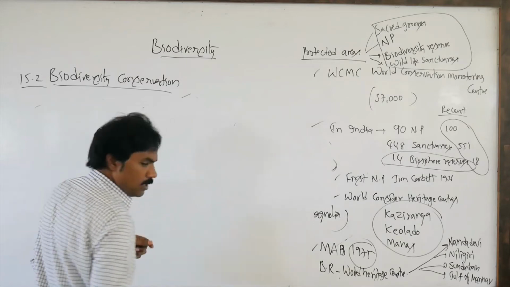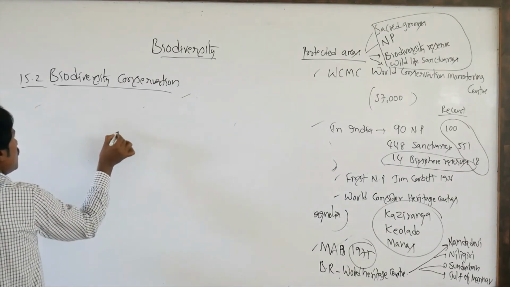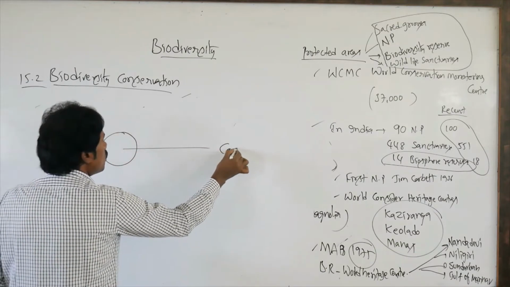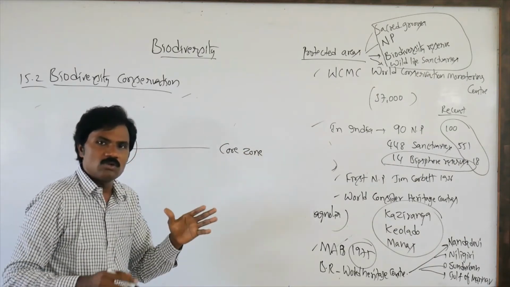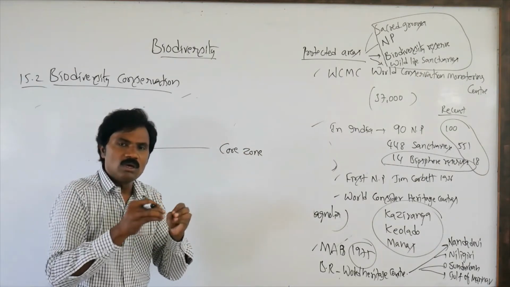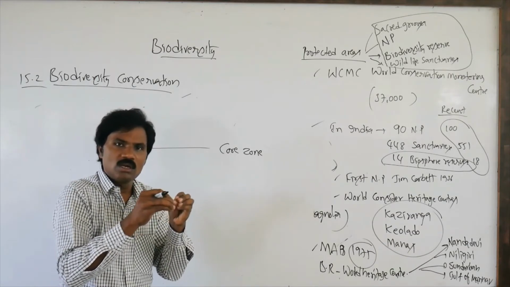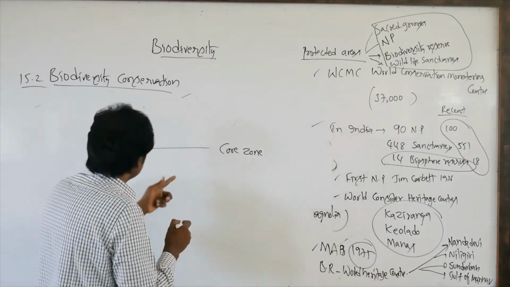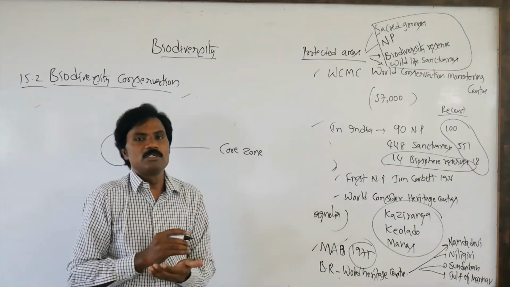In biosphere reserves, the interior is the core zone. The innermost core zone means legal, natural protection of the organisms, both plants and animals, and human beings are not given permission.